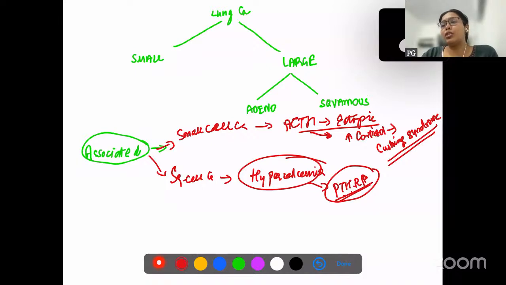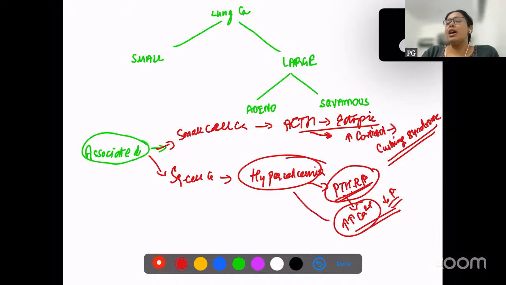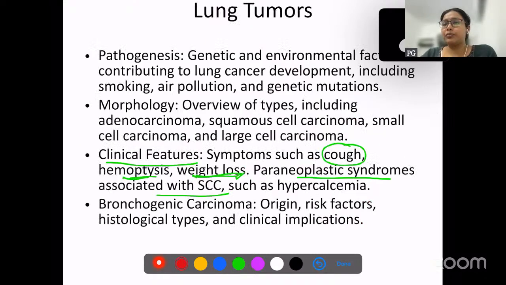You know what is the function of parathormone, right? To increase calcium levels and decrease phosphorus levels. Our parathormone related peptide also simulates the same function and increases calcium level, hence hypercalcemia.